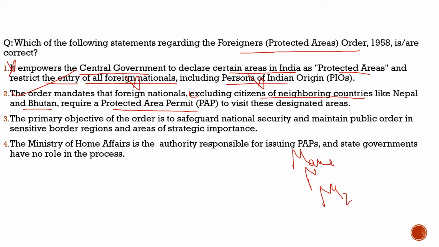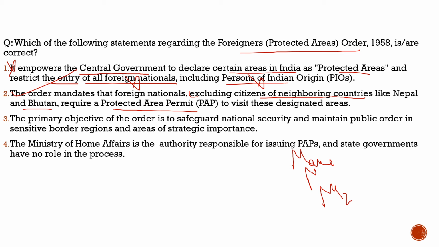Otherwise, if they want to visit our country, they can visit every state, but except these states. If they don't have these permits, they can't visit these particular states in which this Foreigners Protected Area Order 1958 is in work, or we can say the protected area regime is in work, or we can say these restrictions are in work.